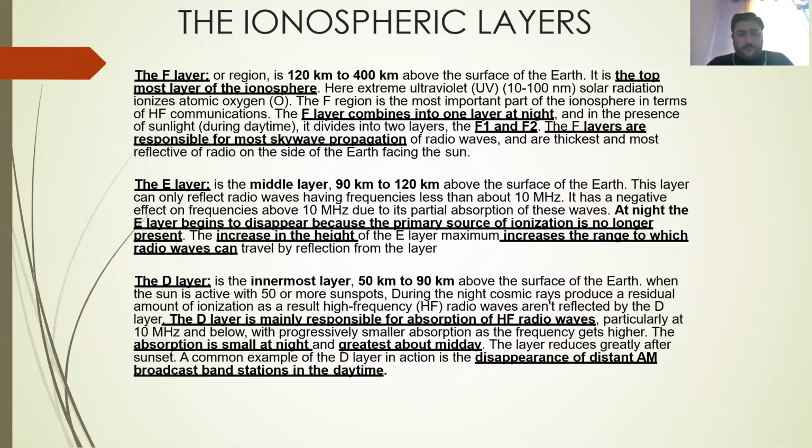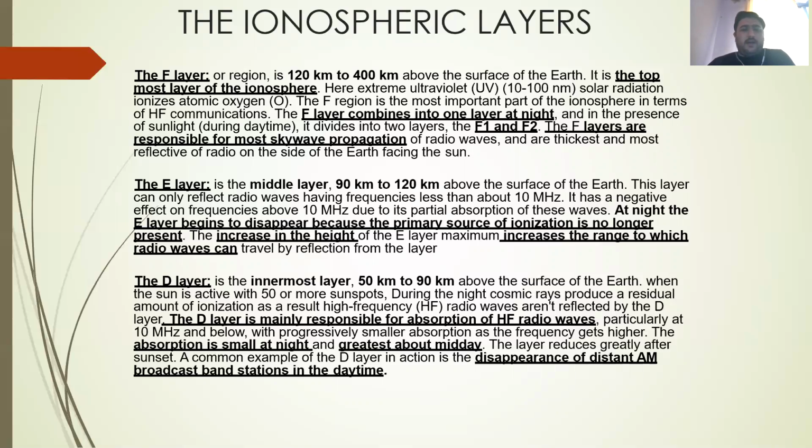The first one is the F1 layer. F1 layer or region is 120 kilometer to 400 kilometer from the Earth's surface, and it is the top most layer of the ionosphere. Here, extreme ultraviolet solar radiation ionizes atomic oxygen, and the F region is the most important part of the ionosphere in terms of high frequency communication. F layer is combined into one layer at night, and in the presence of sunlight, it divides into the F1 and F2 layer.